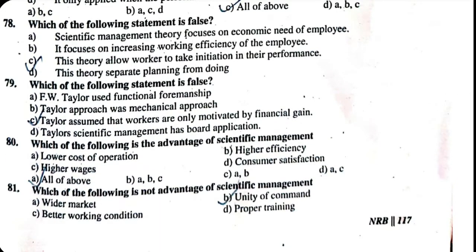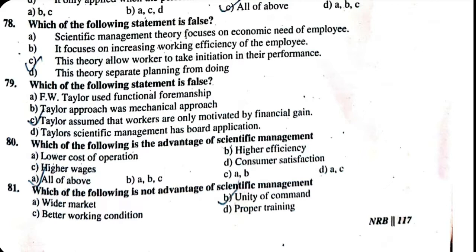78. Which of the following statement is false? A. Scientific management theory focuses on economic need of employee. B. It focuses on increasing working efficiency of the employee. C. This theory allows workers to take initiation in their performance. D. This theory separates planning from doing. The false one is C. This theory allows workers to take initiation in their performance.